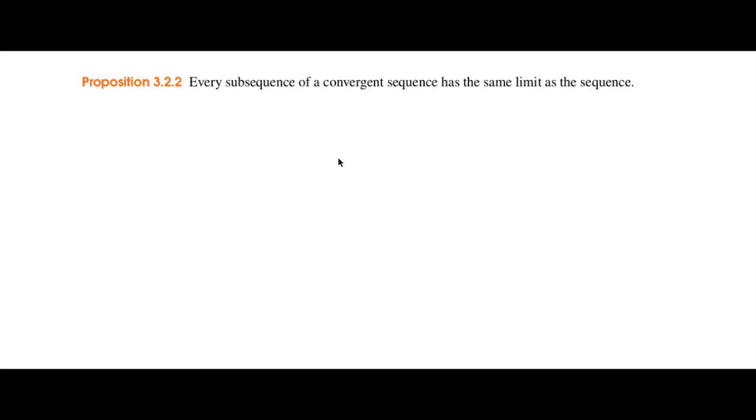So I hope this is clear for you guys. So if you compute the limit of a general sequence, any subsequence that you can find will always have the same limit.